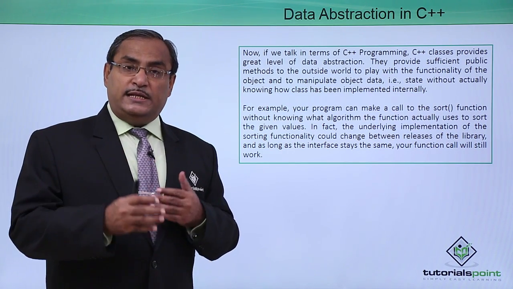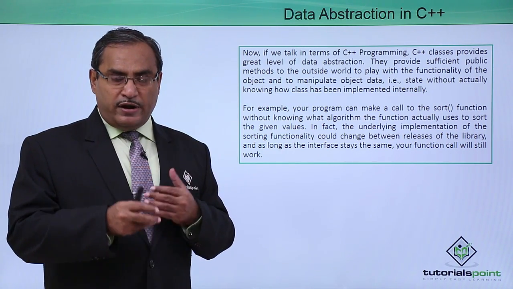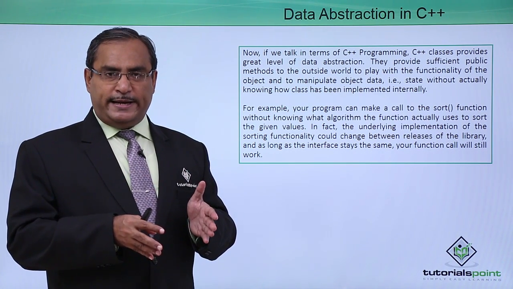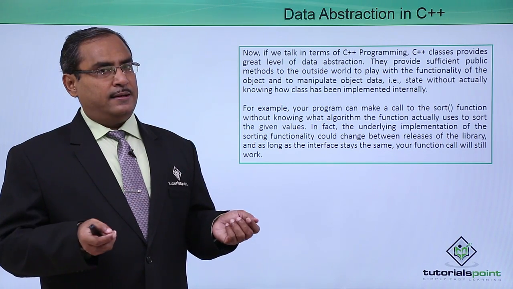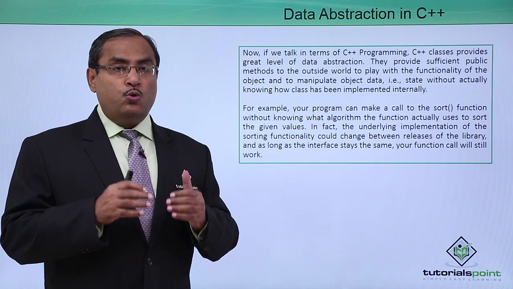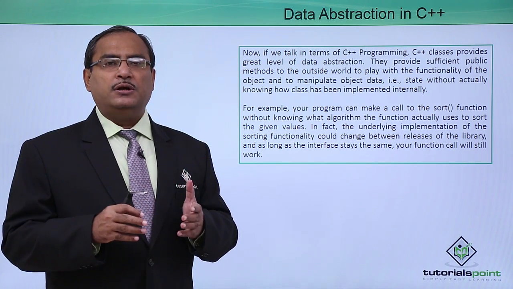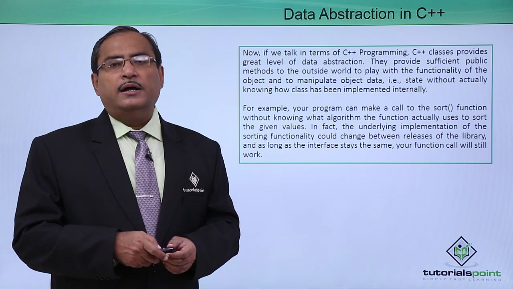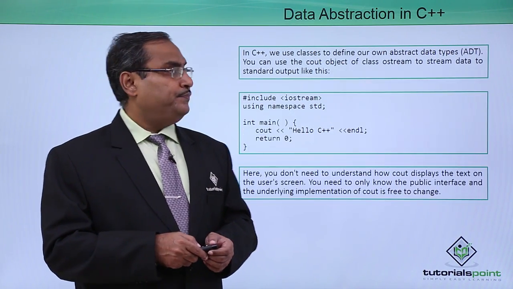With a change in the release and version of the library functions, the sort algorithm implemented internally may have changed. But if the interface remains the same, then the user who is calling that sort function will feel no difficulty accessing it without knowing the algorithm details of the sort function.